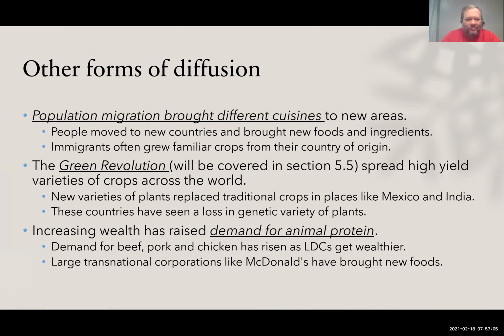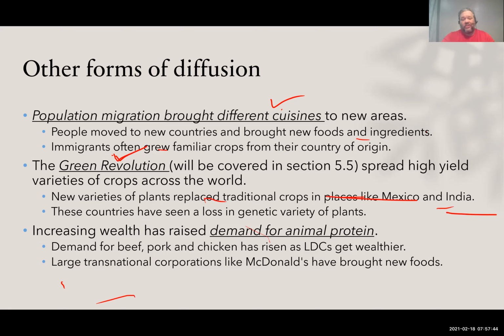All right. So almost done here. Other forms of diffusion. And we'll look a little more at this later. So obviously different cuisines. So as people started to travel, their cuisines or the food that they enjoy traveled with them, and so they brought that food with them. The Green Revolution, which we'll talk about in a little bit, and we're going to learn about a guy named Norman Borlaug, who helped feed the world. There's a video called "Man Who Tried to Feed the World," and he developed a new variety of wheat, which was wildly successful in Mexico and India. There it is. Mexico and India.